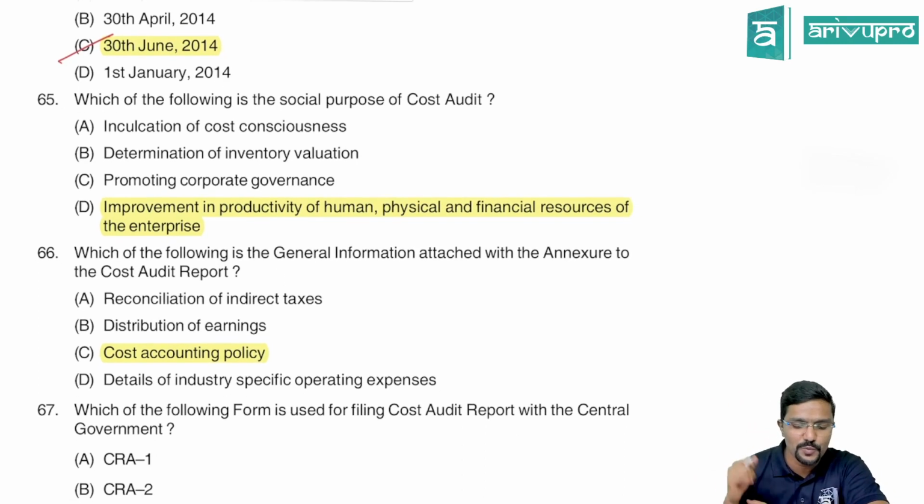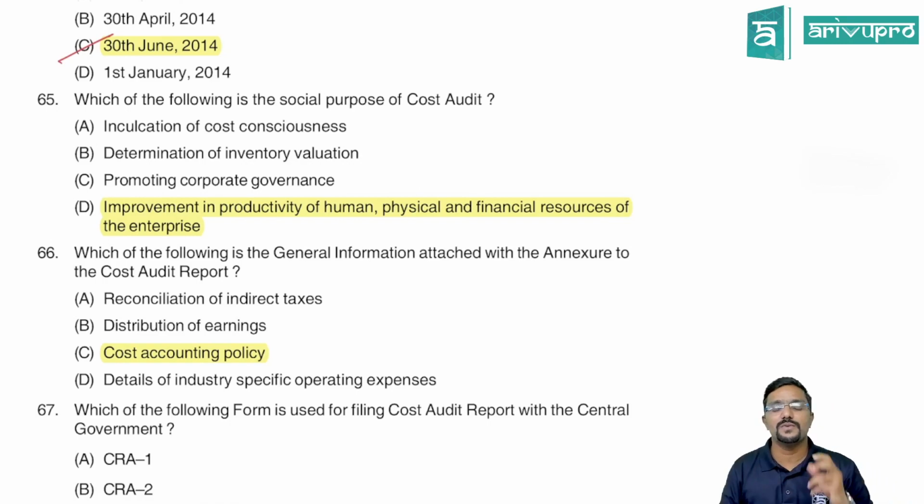We will just go through them. Inculcation of cost consciousness, determination of inventory value, promoting corporate governance: all these are part of the general purpose. Whereas the social purpose is improvement in productivity of human resources. When the productivity of human beings is improved, it is helpful not only for the organization but also for society, along with the physical as well as the financial resources of the enterprise.